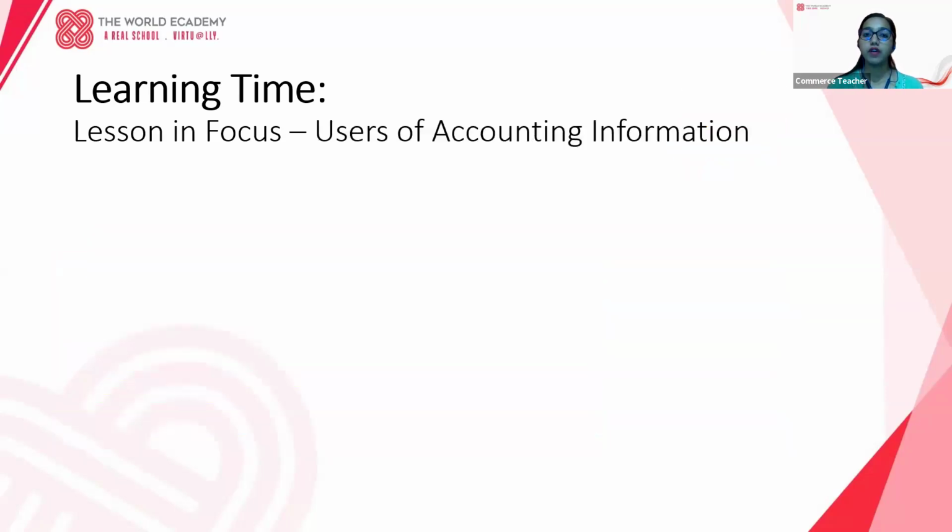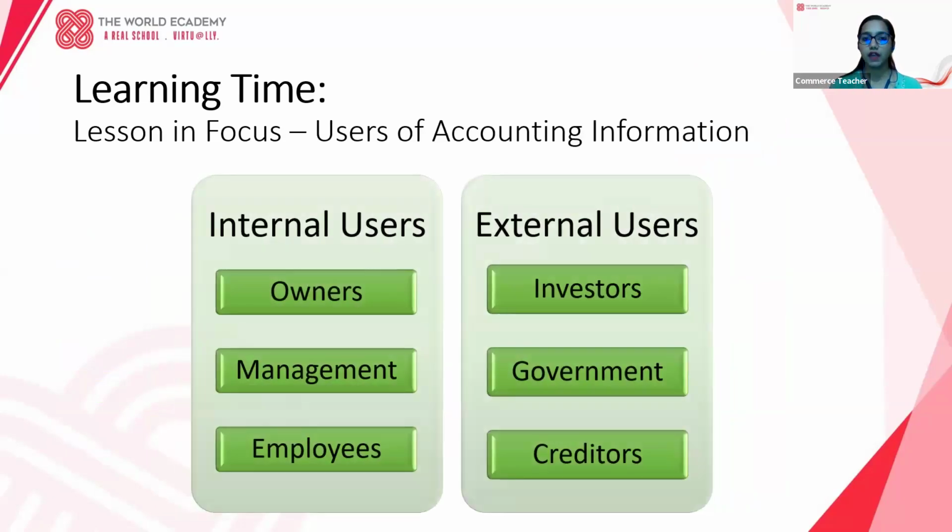Next, we have to learn who are the users of accounting information. This accounting information users is classified into internal users and external users. So who are these internal users? Internal users are the individuals within the organization. They belong to the organization, like managers, employees, management people, owners. They all belong to the internal users.